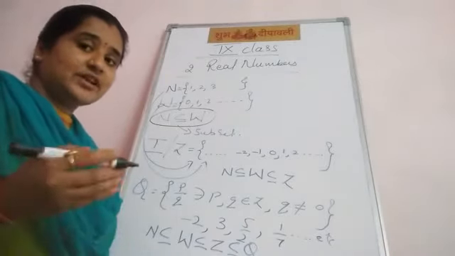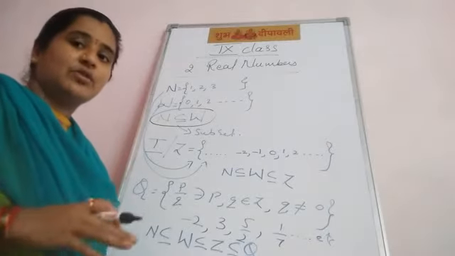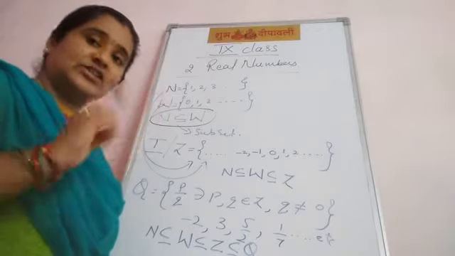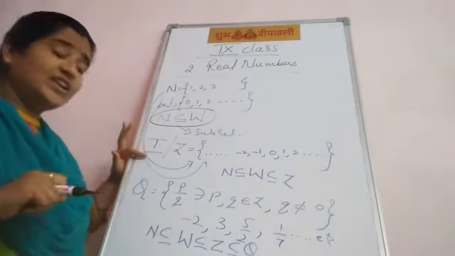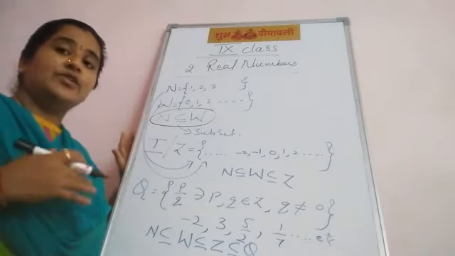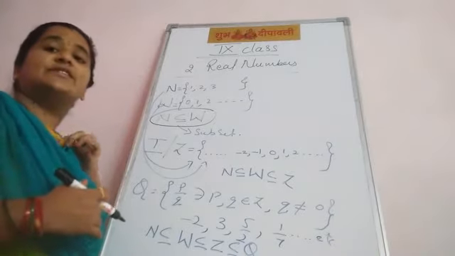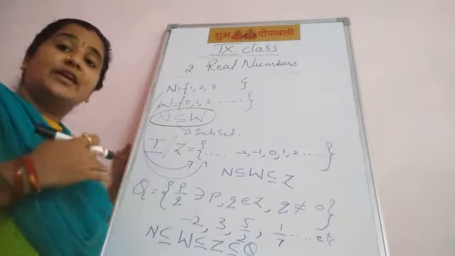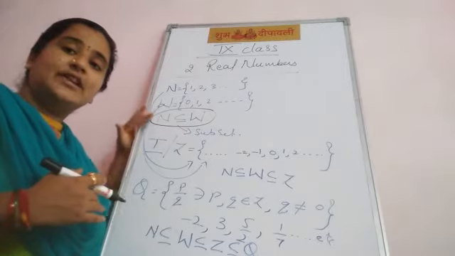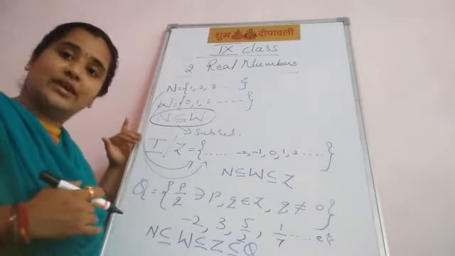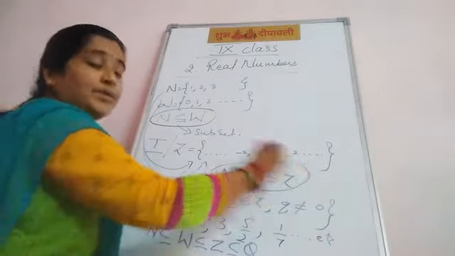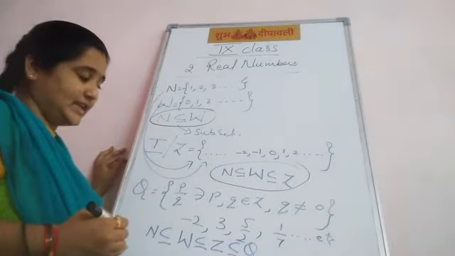But in natural numbers, can you find 0? No. So all whole numbers are not natural numbers. Now the third number, integers. Negative numbers and whole numbers together form the integers. In integers, you can see the natural numbers and whole numbers. So N is a subset of W, a subset of Z.